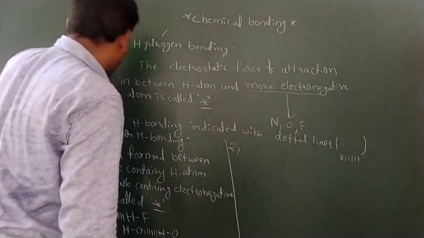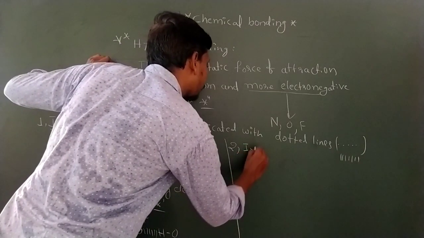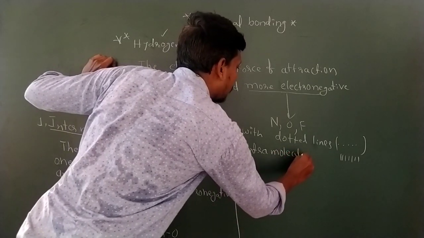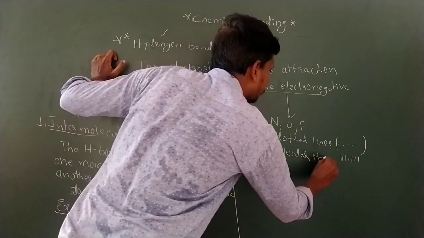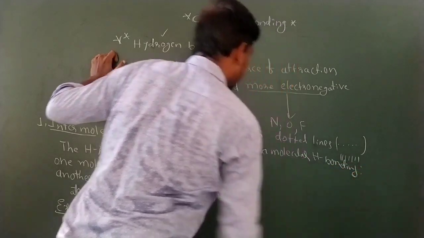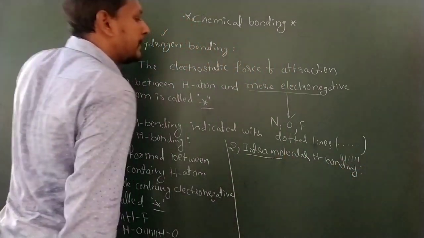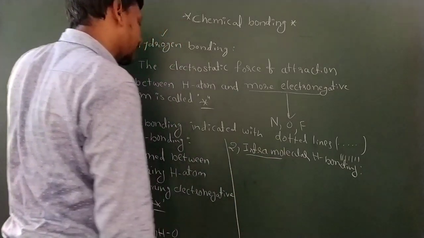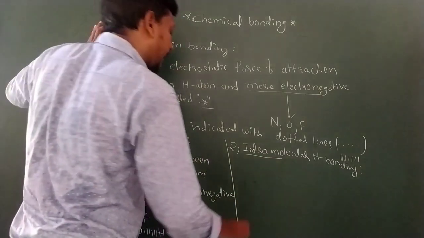I am going to the next one, the second one, intramolecular hydrogen bonding. Intra means within a molecule. When a hydrogen bond arises within a molecule, it is considered intramolecular hydrogen bonding.